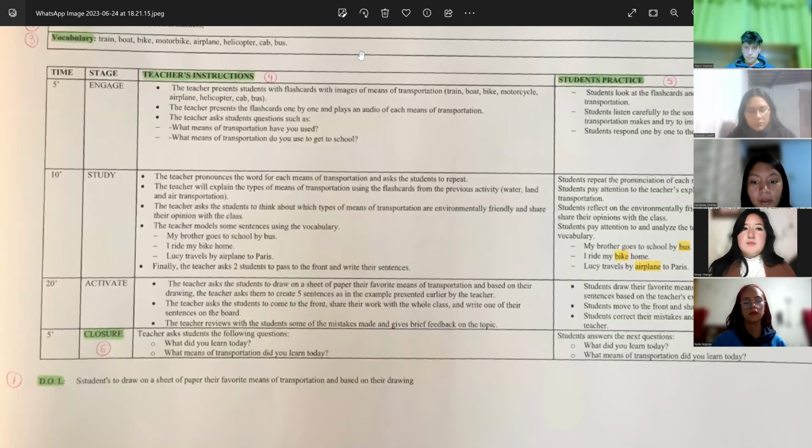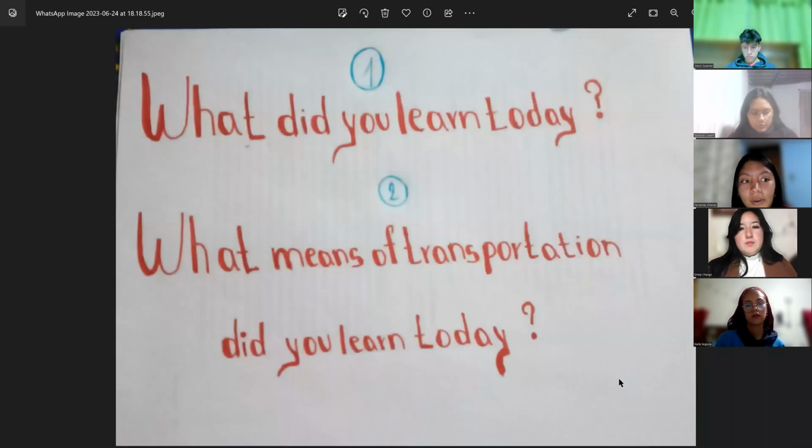Well, then we have the closure. The closure is very important because it provides the teacher with the opportunity to conduct a brief final review of the lesson and to check and confirm that the students' learning has occurred at the conclusion of the lesson. For this purpose, we have used two questions for the end of the lesson: What did you learn today, and what means of transportation did you learn today?